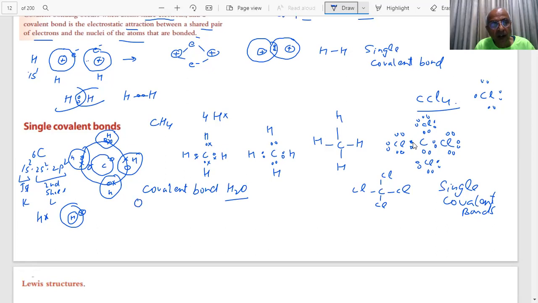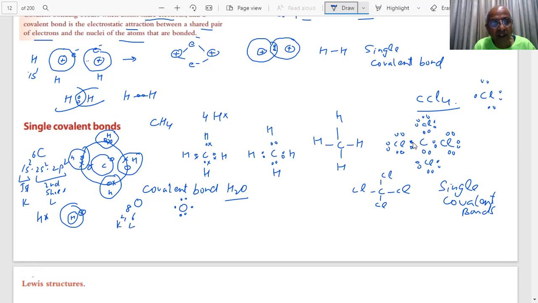Oxygen, what is the atomic number of oxygen? It is 8. Yes. Then how many electrons are there in the valence shell of the oxygen? You have 2, 6. 6 electrons are there in the outermost shell of the oxygen, students. Oxygen has got how many? 6. These are the 6 electrons in the oxygen.